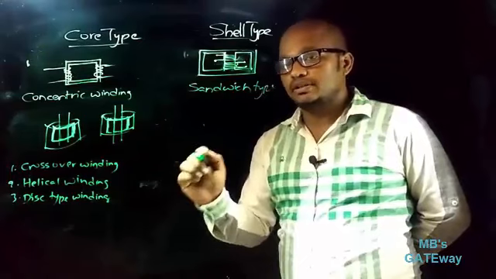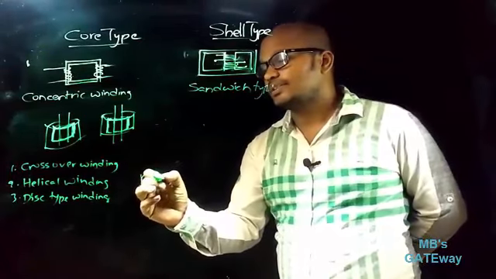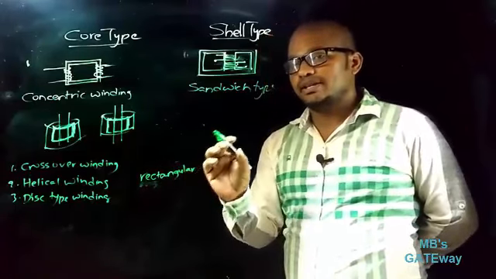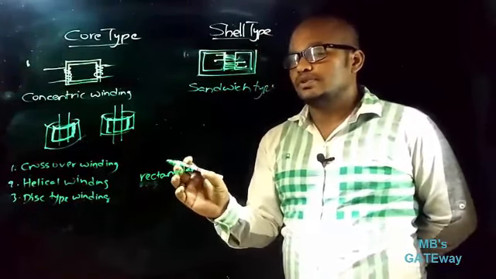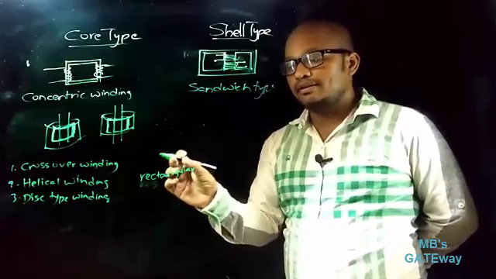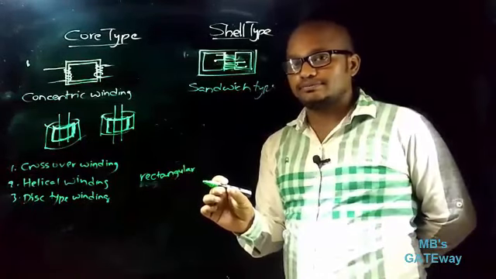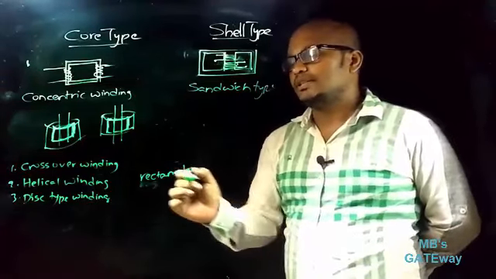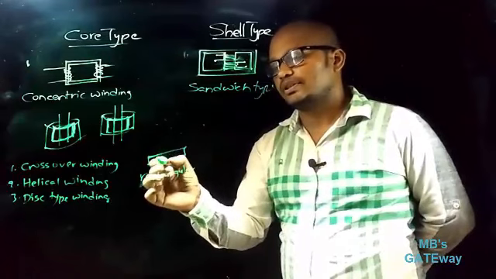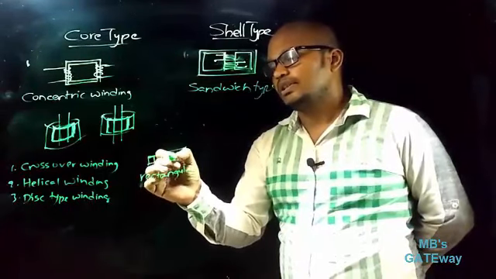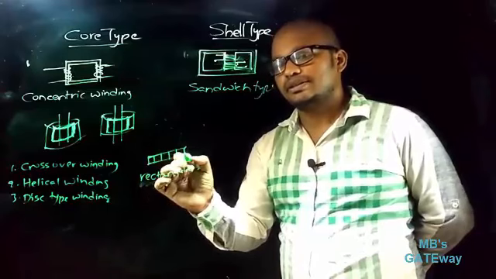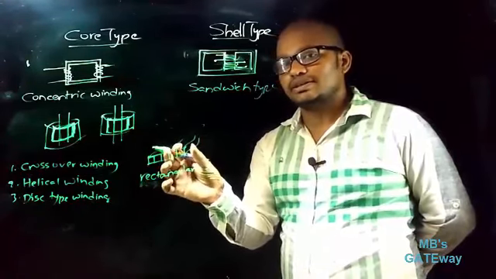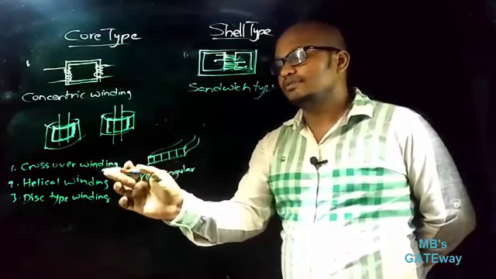In helical winding, the winding consists of rectangular strips which are separated by an insulating layer, and which might consist of a number of parallel rectangular conductors which together form a single conductor. That is, let us suppose this is the cross section of the conductor, which has many conductors separated by an insulating layer. So this together will form a single conductor in helical winding.